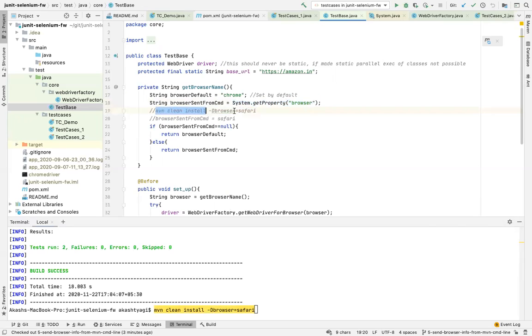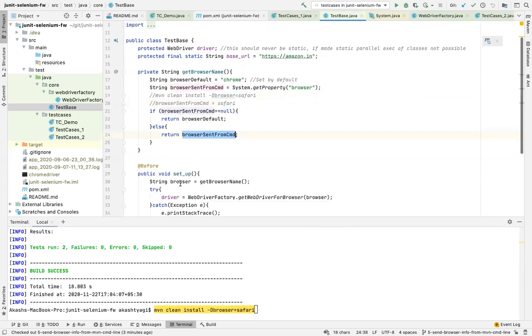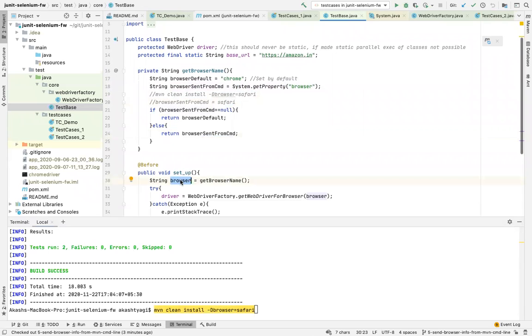If you say Maven clean install -D browser Safari, this browser sent from command will have the value Safari, and then this will be returned here because that's what I've called. So I'm saying browser get browser name. This method will be called. By default, the value will be Chrome. If this is set, that means something is sent here.